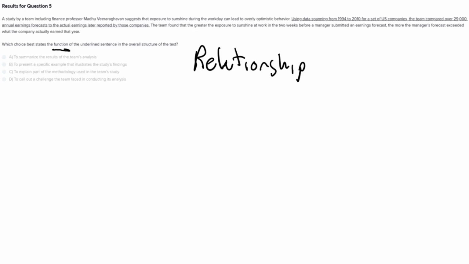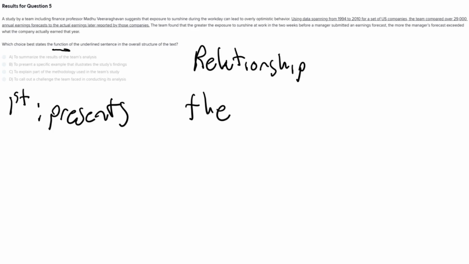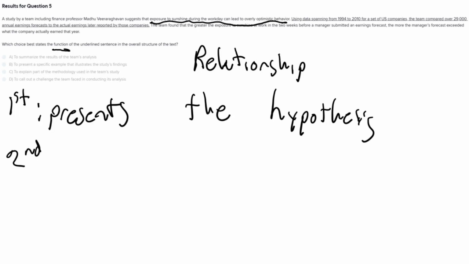So we can look at each sentence. What does the first say? The first basically presents the study, presents the hypothesis, we could say. It's saying a study suggests, it's implying this, that exposure to sunshine during the workday can lead to overly optimistic behavior. So it's presenting the hypothesis.